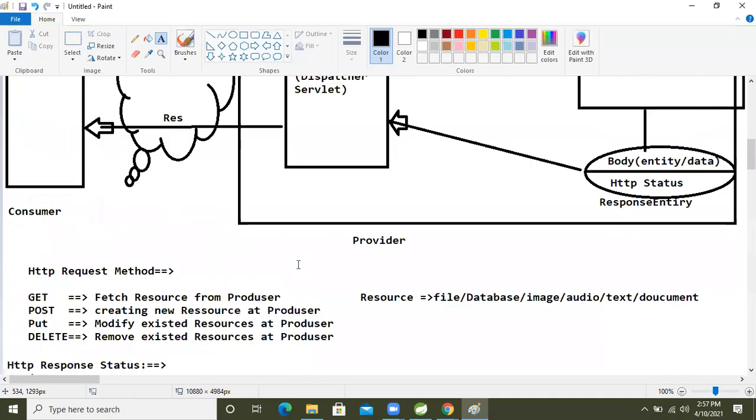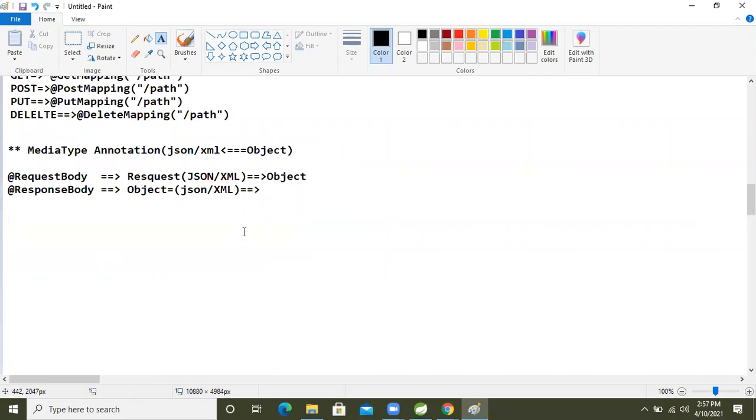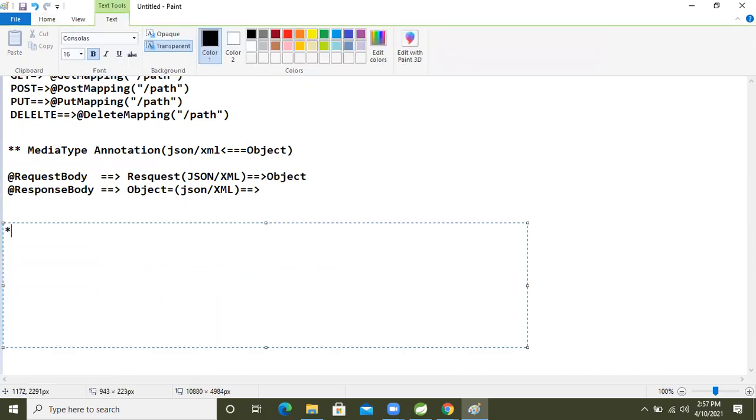Till now we have used this annotation, but let's understand two more annotations. Sometimes we are sending data from the end user as well, so for the parameter purpose we will understand these two annotations.